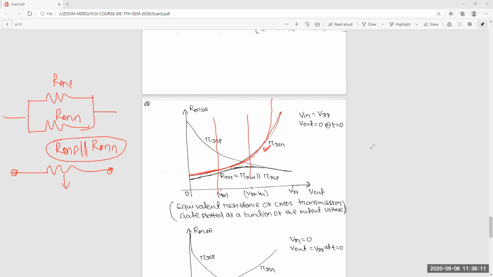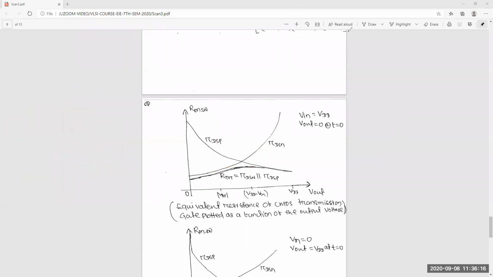Here I will plot this. This is your NMOS resistance, which will increase if Vout changes. Similarly, the PMOS resistance will decrease. Finally, the parallel combination of this and this: if you do the parallel, the resistance value will always be less than the smaller value. So it will follow in this way.